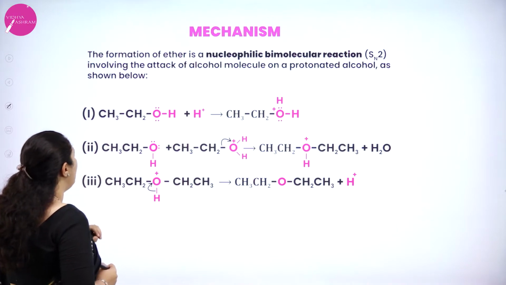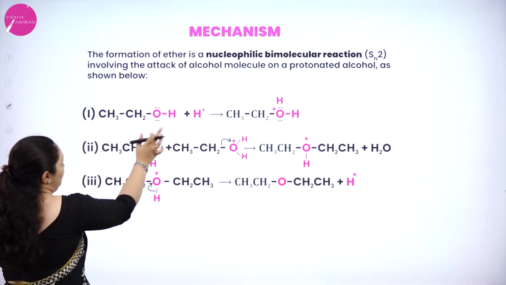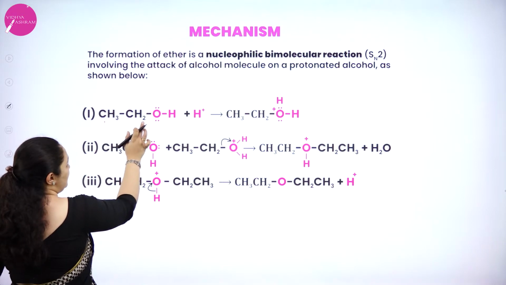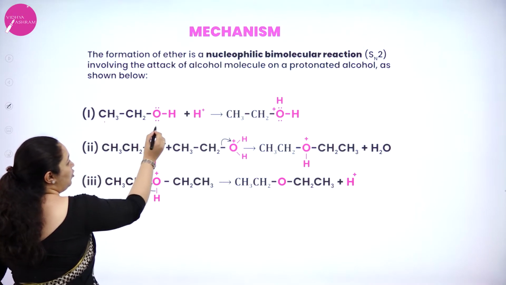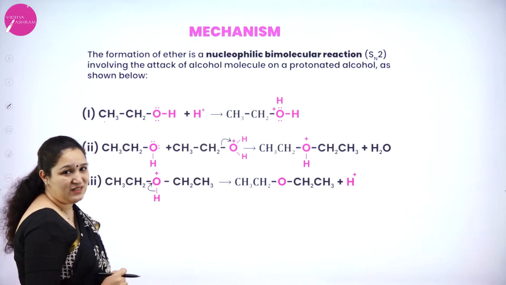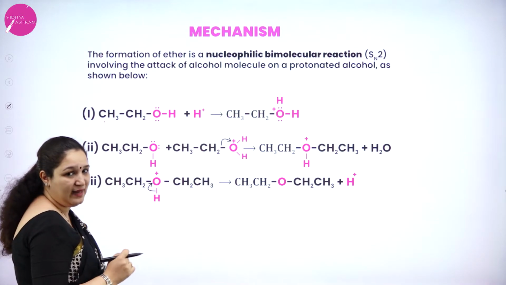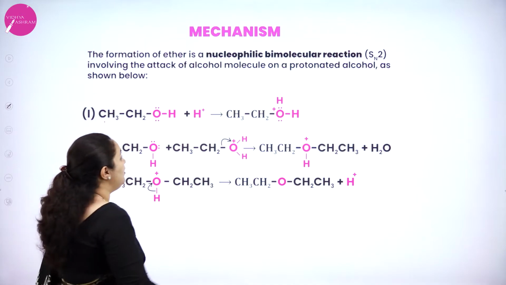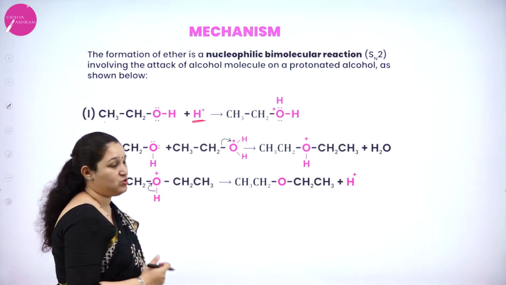For example, we have taken ethanol, CH3CH2OH. We know that there are two lone pairs of electrons on oxygen. This reaction requires acid, isn't it? A protic acid like H2SO4. So there is H+ ion in the solution.